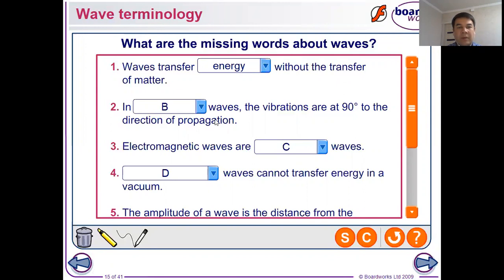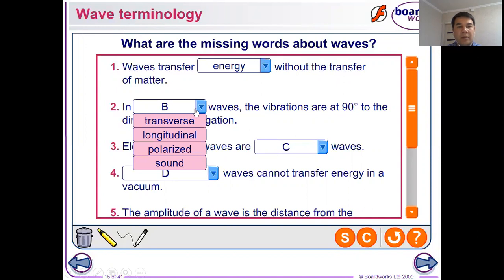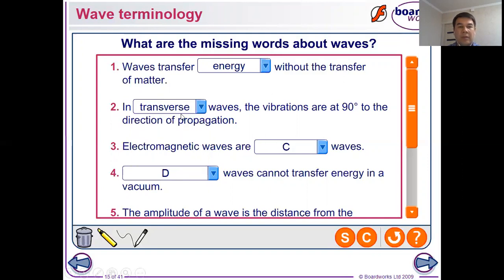In the second part, the missed word: waves, the vibrations are at 90 degrees to the direction of propagation. For the second part, we have the words transfer, longitudinal, polarized, and sound. Dear students, which word do you think is suited here? I will choose the word transfer. In transfer waves, the vibrations are at 90 degrees to the direction of propagation. I think it sounds good.